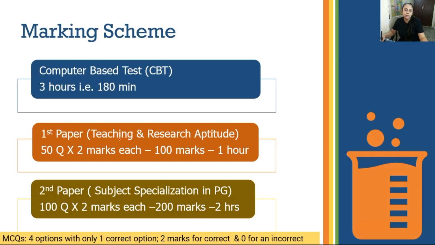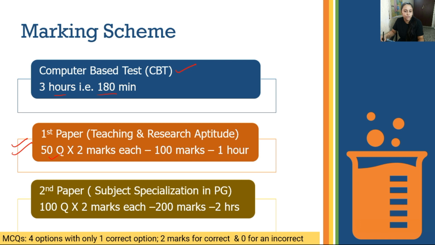Now let's talk about the marking scheme. As you are aware, the entire test is a computer based test now. Earlier it used to be theoretical, then it used to be MCQ on paper, but now it's a CBT, a computer based test. It's a 3 hour test, which makes it 180 minutes. The first paper is common for all subjects. It is research and teaching aptitude.